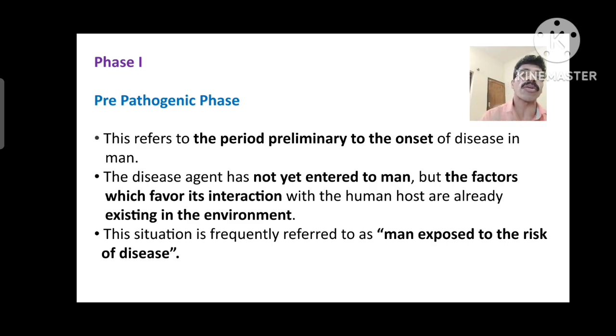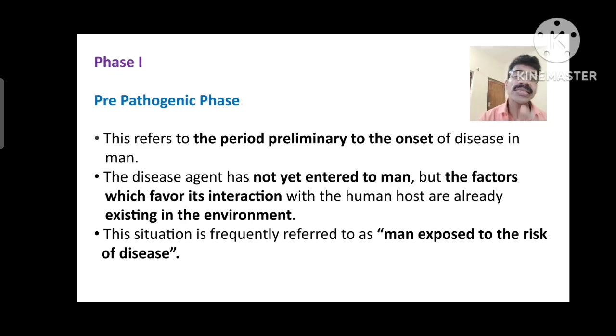The disease agent or pathogen has not yet entered the man, but the factors which favor its interaction with the human host are already present in the environment.